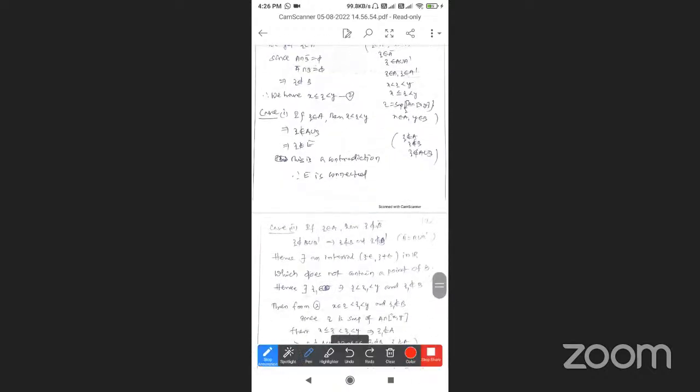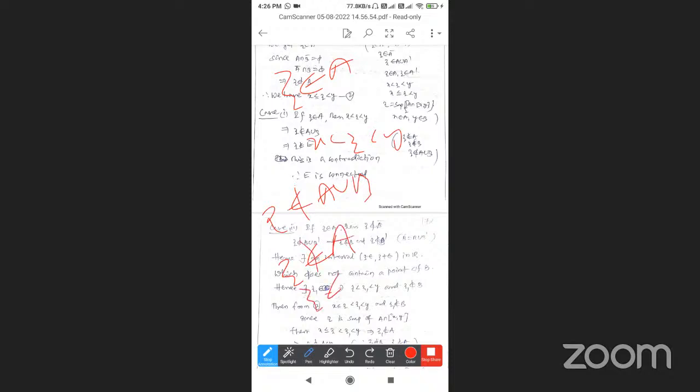So we have to check. If z belongs to A, we take the first case, x is less than z is less than y. So therefore z does not belong to A union B. Therefore z does not belong to A and z does not belong to B.